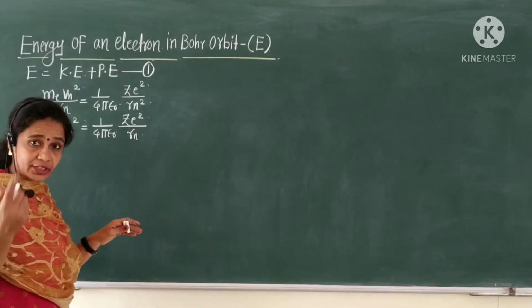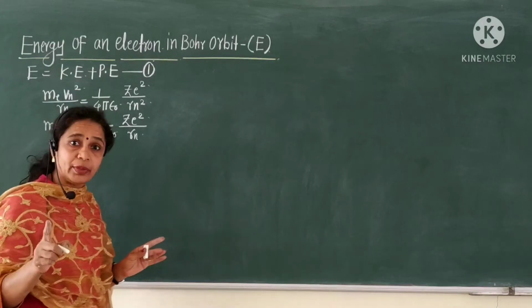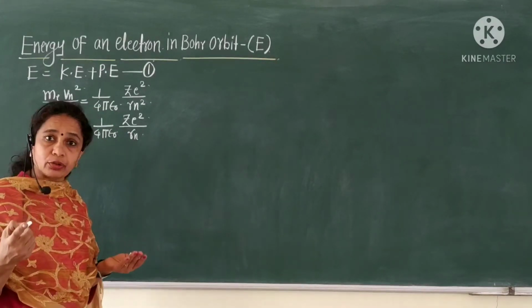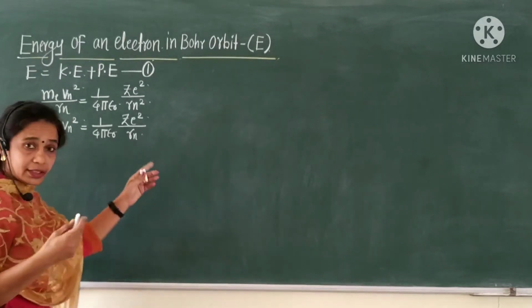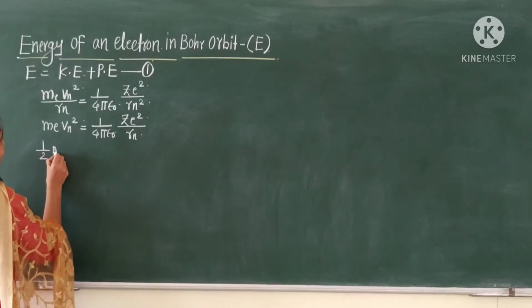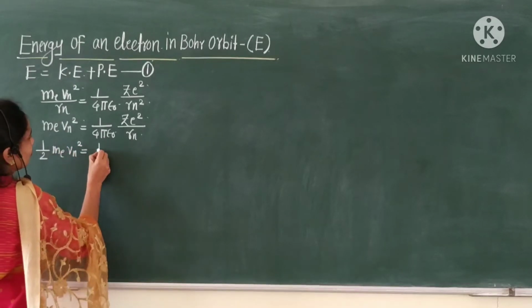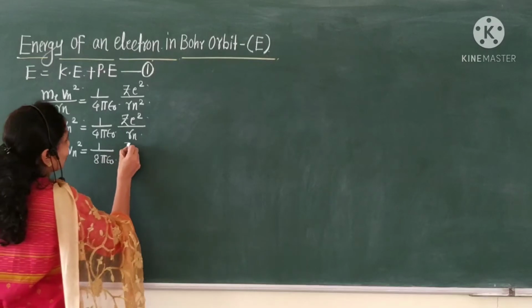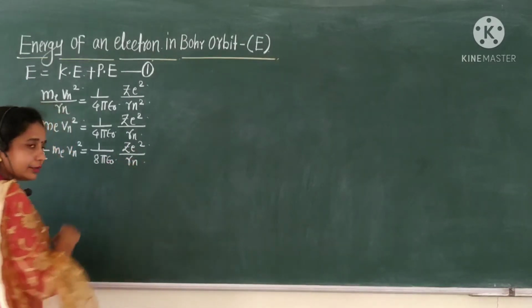Then e is the charge on the electron, rn is the radius of the electron in nth orbit. Therefore, multiply this equation by 1/2. Therefore, 1/2 me vn square is equal to 1 upon 8 pi epsilon naught Ze square upon rn.